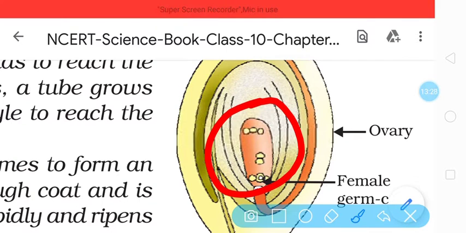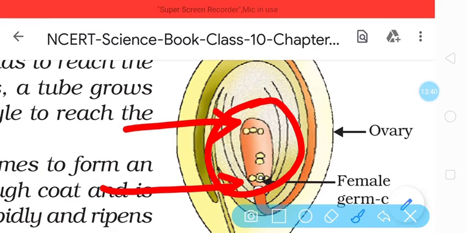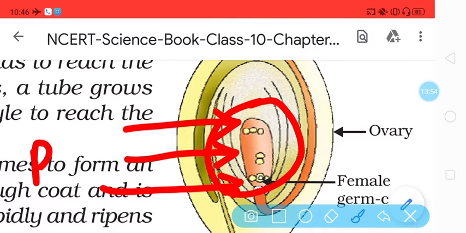In that, 3 cells are present at one end, 3 cells are present at another end, and one cell with two nuclei will be present in the middle. So this middle one is called the polar nuclei.